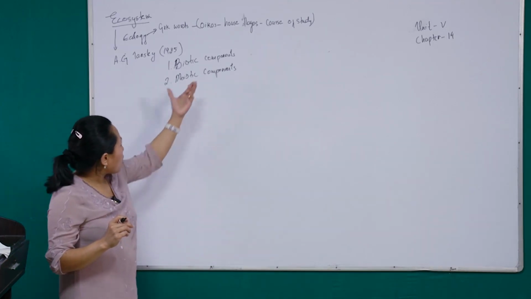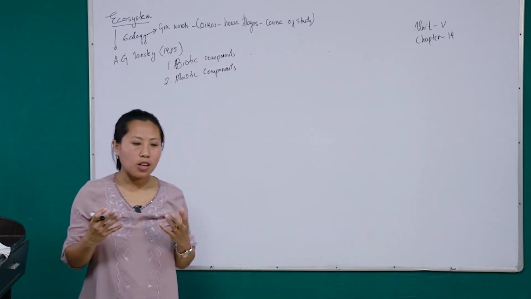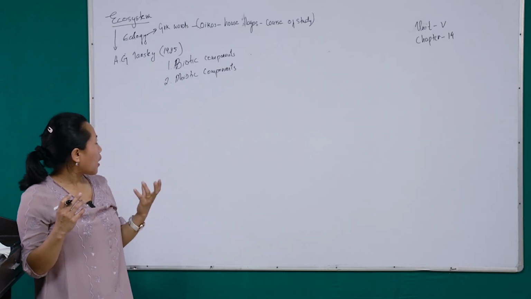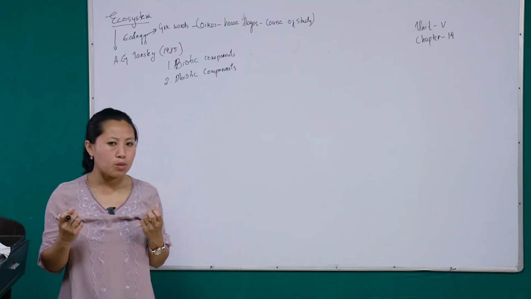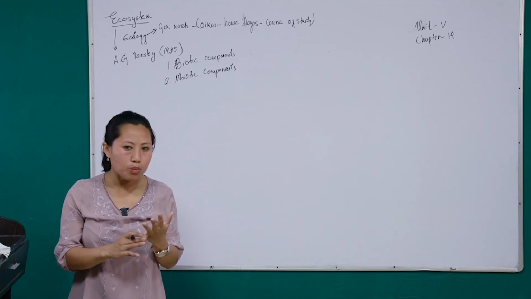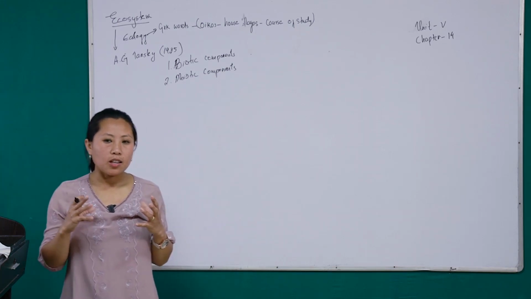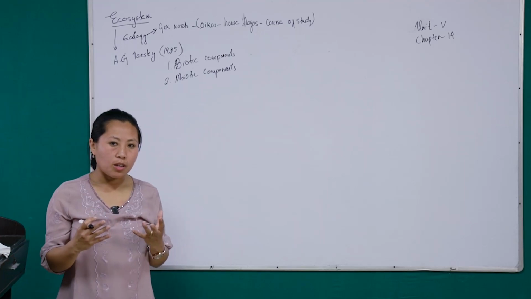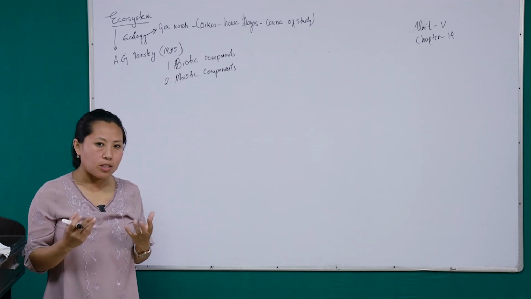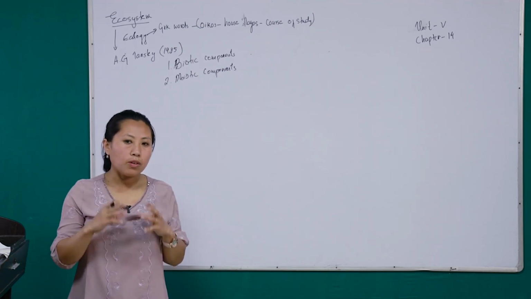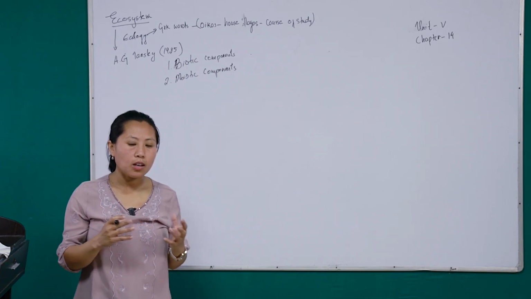So these biotic components, you have more or less an idea about this. As the name implies, biotic, bio means life. It includes all living organisms. And these living organisms include the microbes, which we are not able to see with our naked eyes, such as bacteria, fungi, protozoa, amoeba, etc. And it includes the plants, even the animals. So living organisms consist of plants, animals, and microbes.